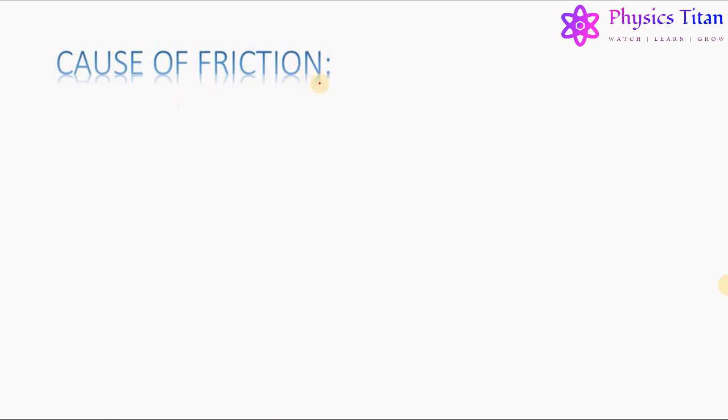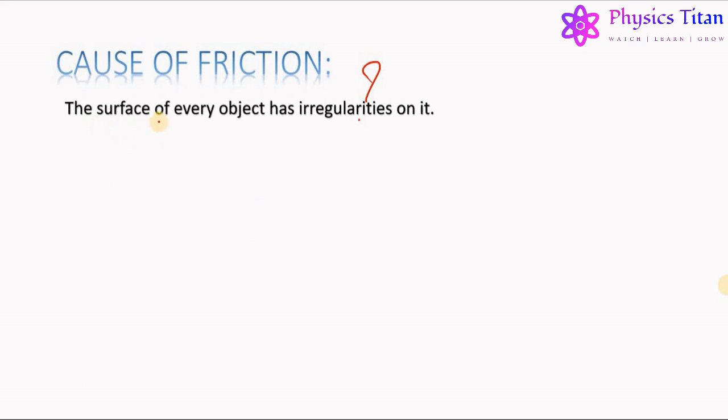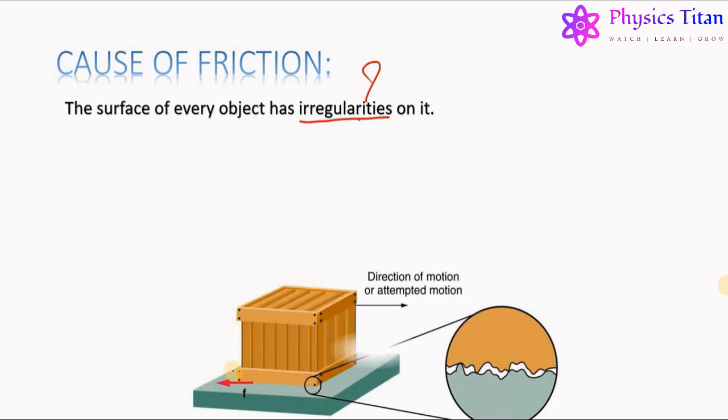Now after knowing what is friction, some examples and some important properties of friction, let us proceed further to the cause of friction. What causes friction? The surface of every object has irregularities on it. That is, consider this box lying on this table. Now, this edge of this box looks very smooth with our naked eyes.